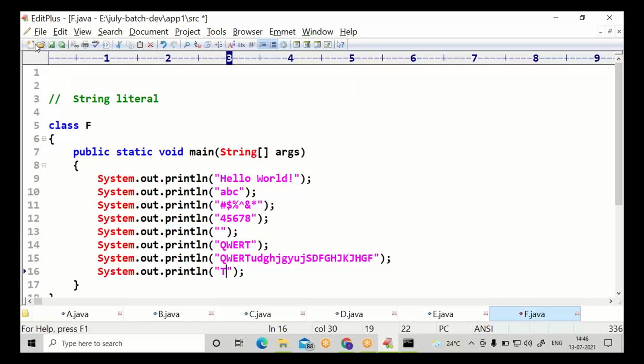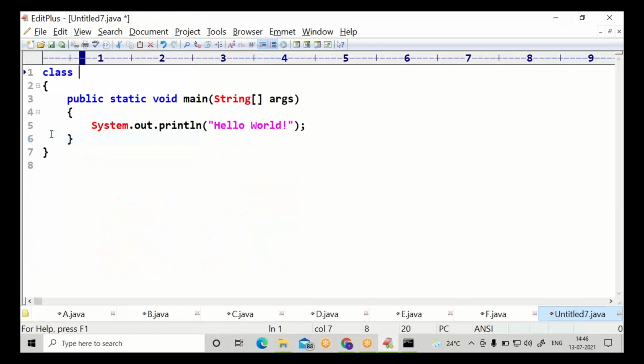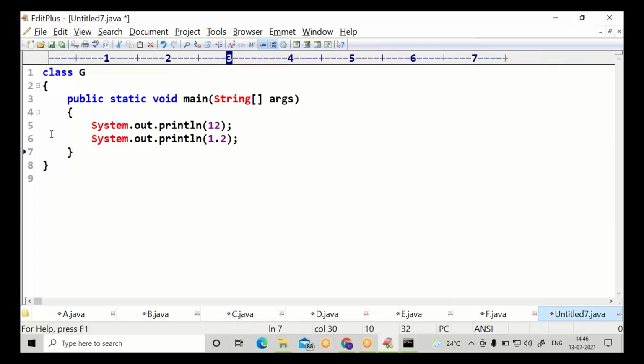Let us develop one more program with all types of literals. We know the int type literal, I'm just going for 12. This is the int type. I'm going for 1.2, a double type.